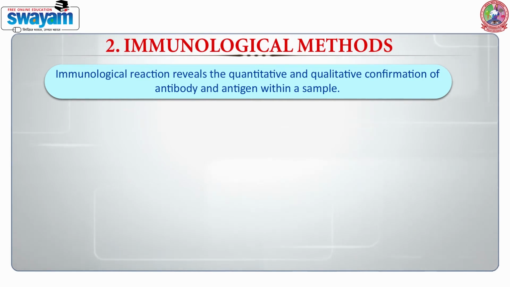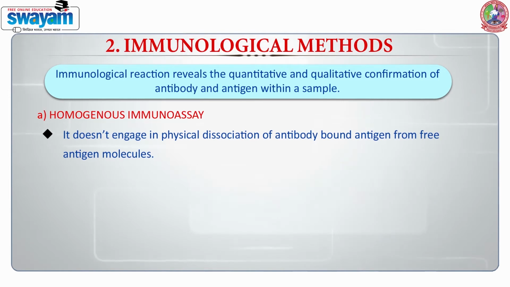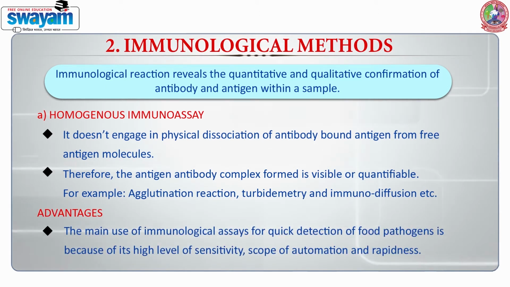Immunological reaction reveals the quantitative and qualitative conformation of antibody and antigen within a food sample. Homogeneous immunoassay does not engage in physical dissociation of antibody-bound antigen from free antigen molecules. Therefore, the antigen-antibody complex formed is visible or quantifiable. For example, agglutination reaction, turbidimetry, and immunodiffusion. Advantages: the main use of immunological assay for quick detection of food pathogens is because of its high level of sensitivity, scope of automation, and rapidness.